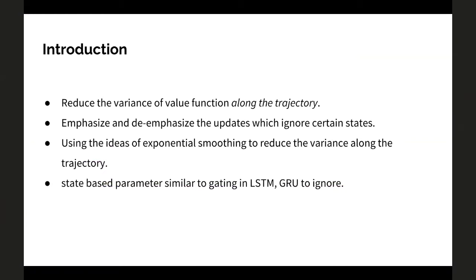And how are we going to do this? We will use ideas from exponential smoothing to reduce the variance along the trajectory, and we have a state dependent parameter, which is similar to LSTM and GRU, which ignores the updating of certain states.